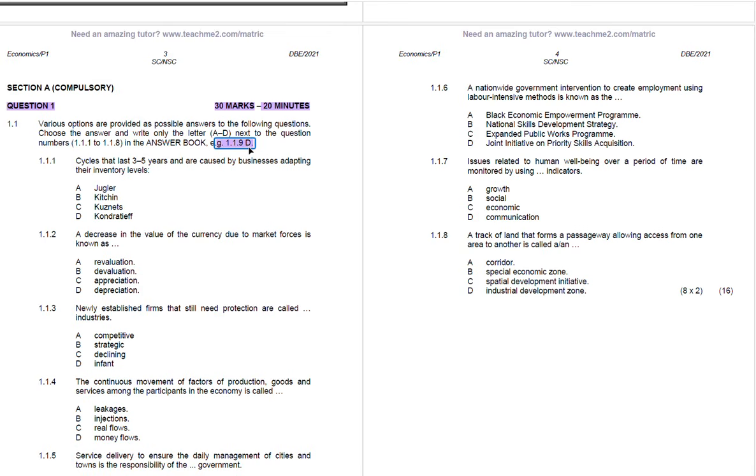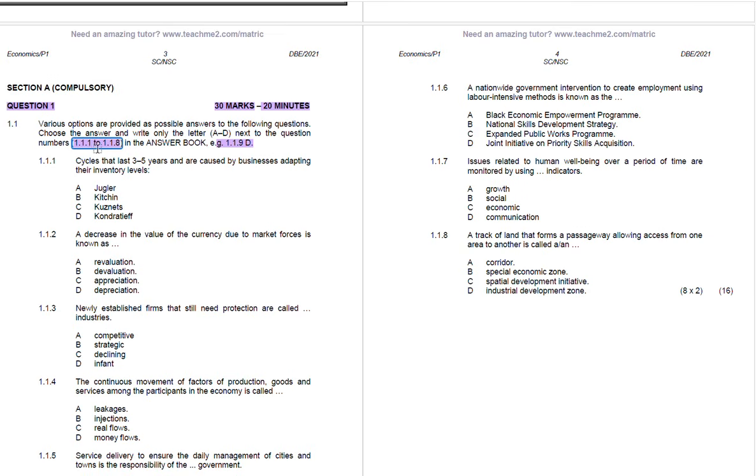In the questions that will follow, you'll have 8 questions. How do you know you have 8 questions? Because you have 1.1.1 to 1.1.8, meaning you have a total of 8 questions. For all the questions, you say 1.1.1 and provide the letter for the answer that you're choosing.